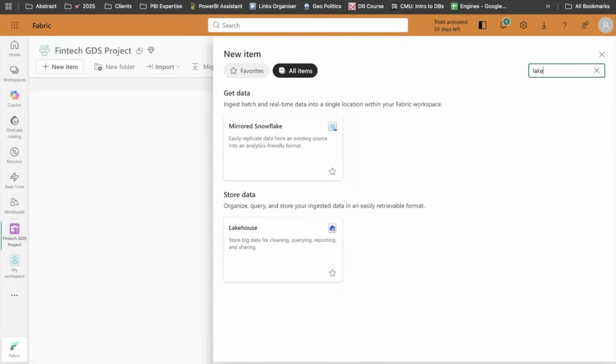Lakehouse is nothing but a fancy term. It's a combination of data lake and warehouse, which helps us save the files and the tables also. The reason we are leveraging Lakehouse is because we don't have any database setup and we don't have any data lake setup. So instead of setting them up separately, we'll just set up one simple instance of a Lakehouse and it will serve both our purposes.